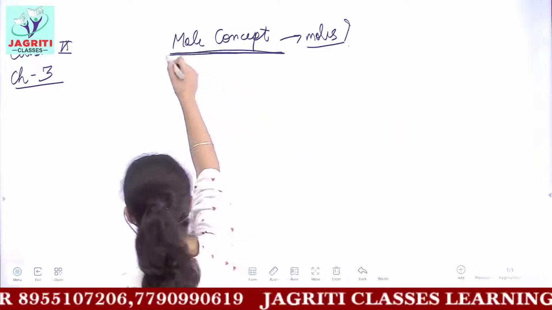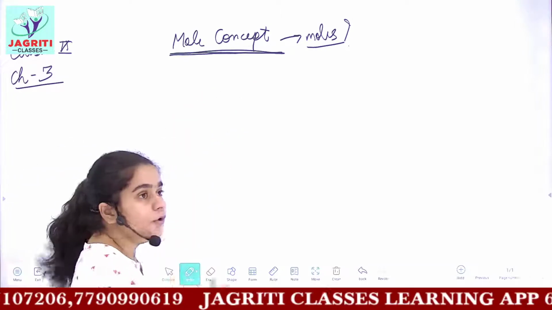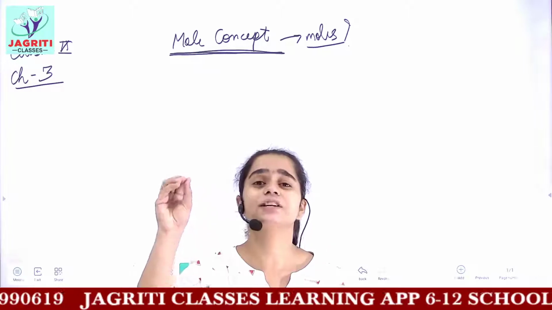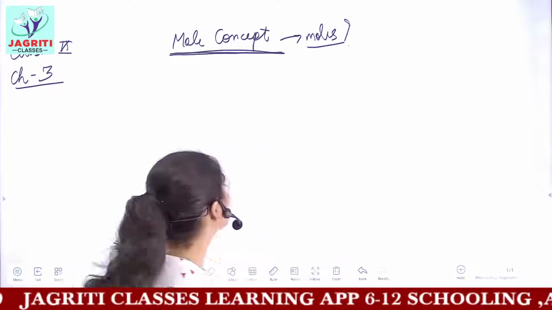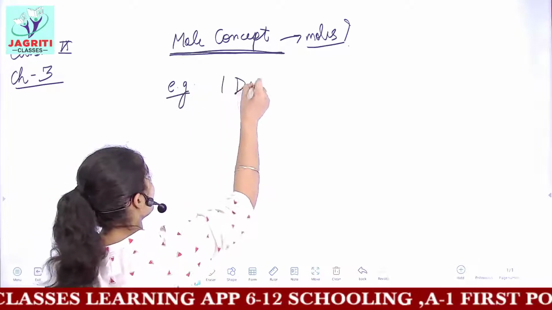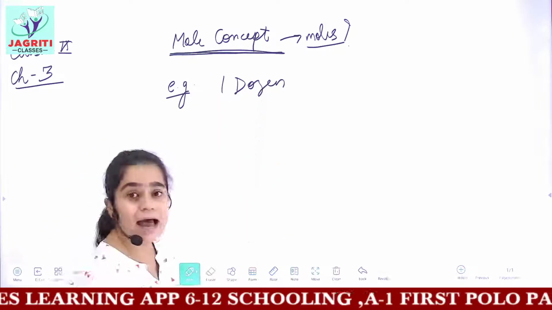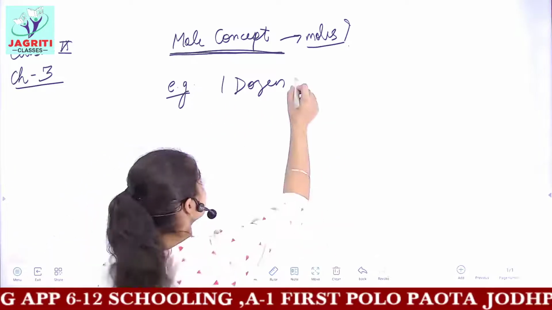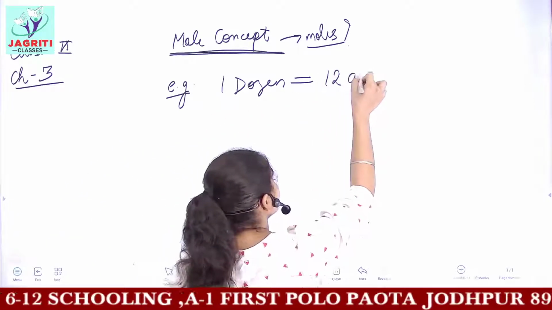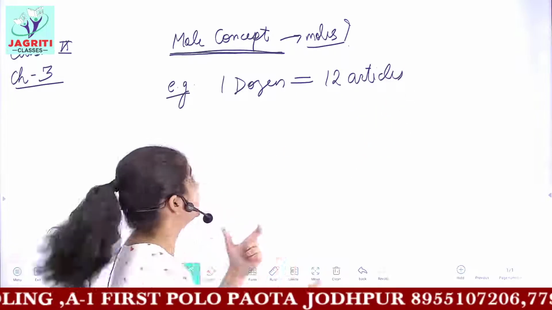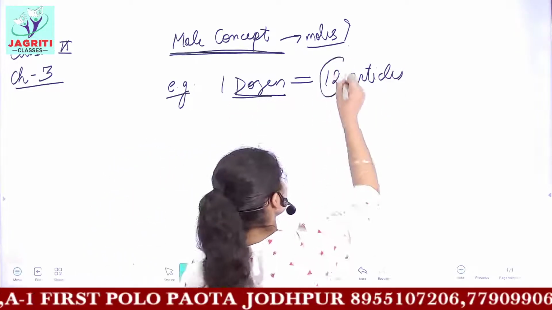So let's start our topic. We have given certain fixed names when there is a certain fixed amount of quantity. What I am saying is, if I write here I have 1 dozen pens, then what does 1 dozen mean? 1 dozen means you have 12 articles or 12 substances. That is, we have fixed a word dozen symbolizing 12.